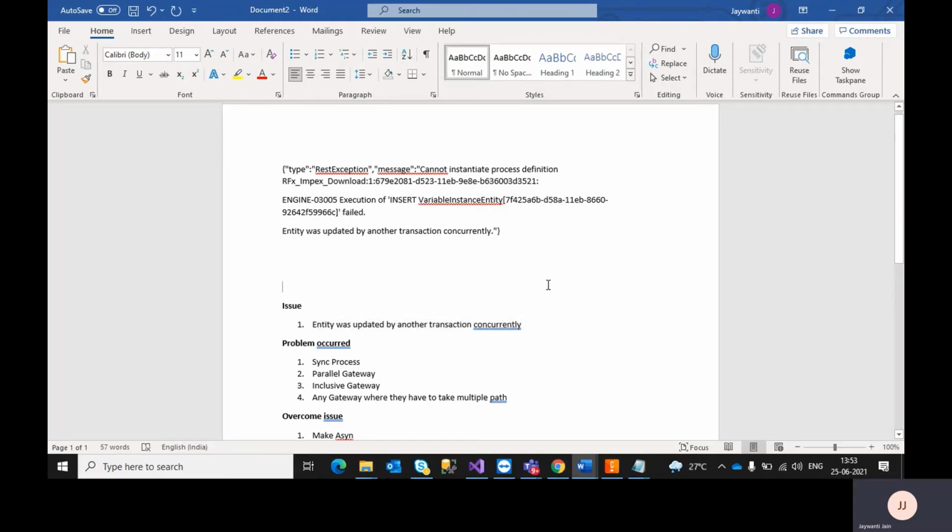Hi everyone. So today we'll see this issue: "entity was updated by another transaction concurrently." When does this issue occur? Most of the time when we run the Camunda process, we get this error: "entity was updated by another transaction concurrently."